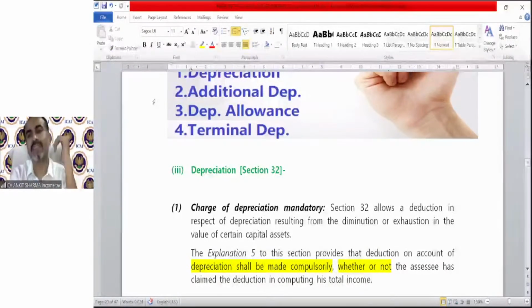So either assets are charged no depreciation, or 50% of the normal rate, or the full rate of depreciation. So first thing, depreciation will be charged on the block of asset concept, WDV method, and the rate will be only 3: either 0, 50% of the normal rate, or the full normal rate. When it will be 0 and when it will be 50%, I will tell you.